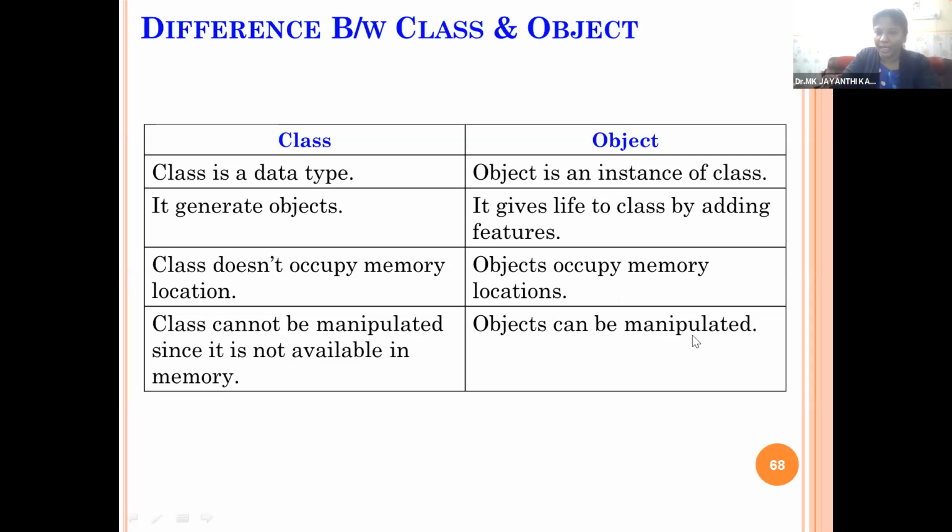Objects can be manipulated. We can perform arithmetic operations, bitwise operations, as well as logical operations on objects. So we have a feature called operator overloading. We perform addition, subtraction, multiplication, division, and comparison on normal variables like integers and characters. The same way, we can perform all the arithmetic and logical operations on objects also, using the operator overloading concept.